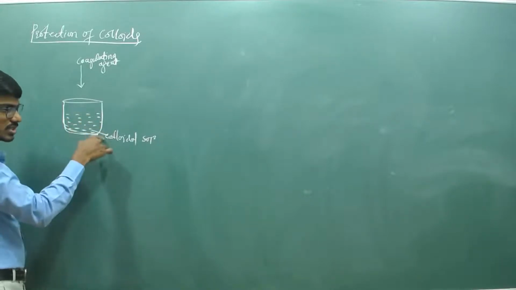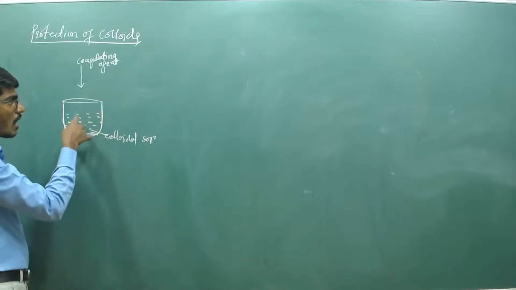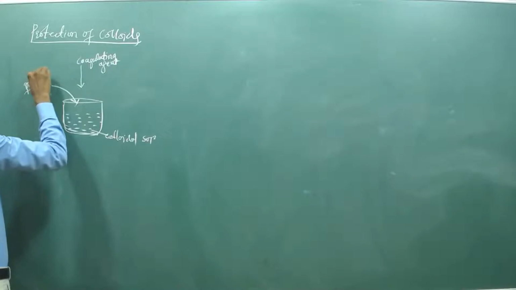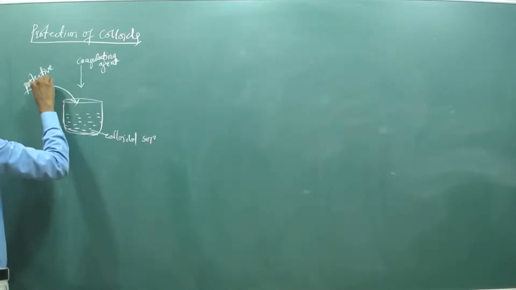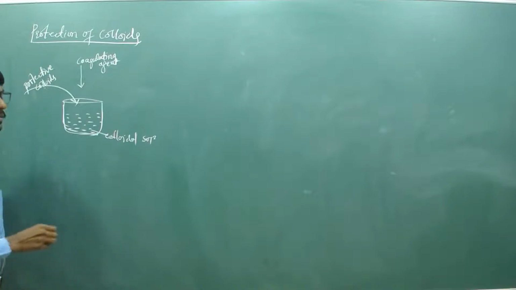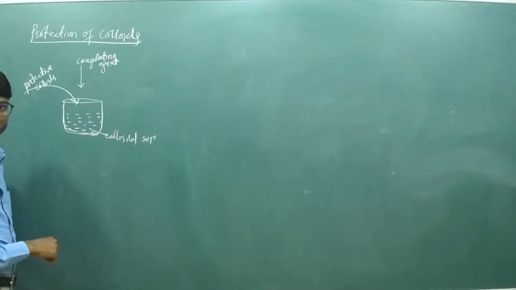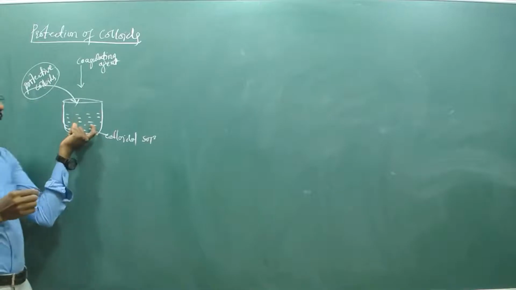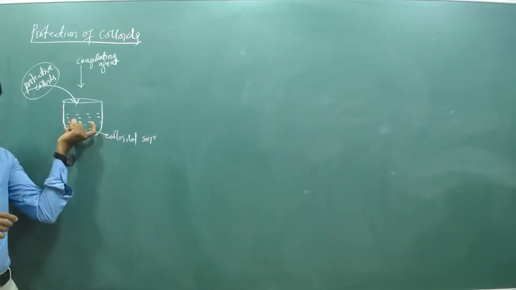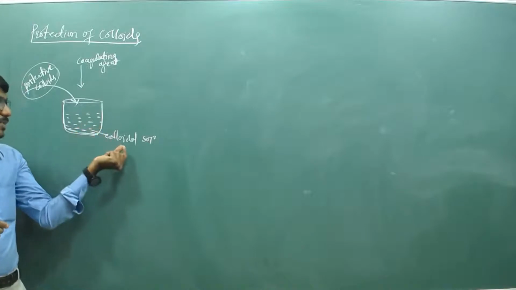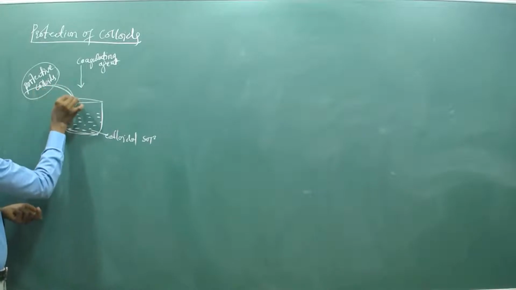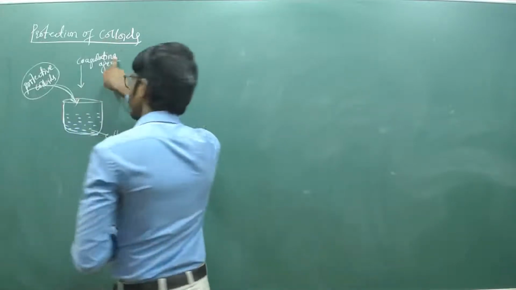The colloidal solution is converted into precipitate. In order to avoid this, we need to add some protective colloids in order to avoid the coagulation of the colloid. So this is called protection of colloids. Usually this will be a lyophobic colloidal solution. Lyophobic colloids are precipitated by the addition of coagulating agent. To avoid this, some lyophilic colloid is added previously, before the addition of the coagulating agent.